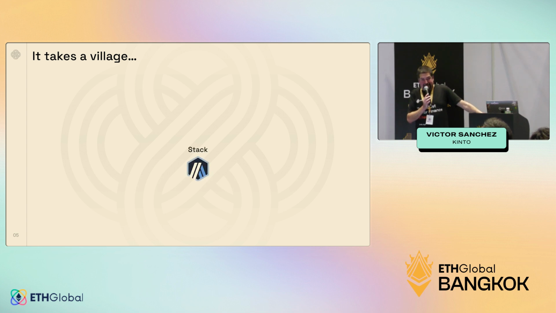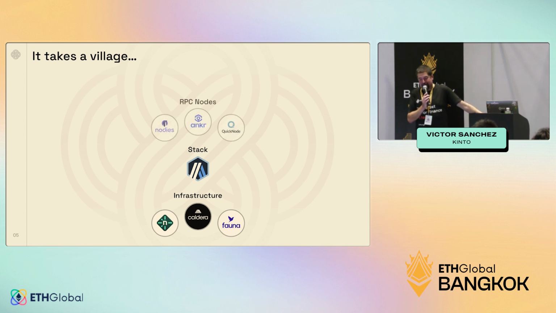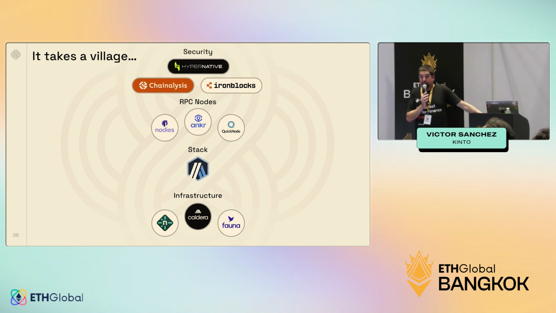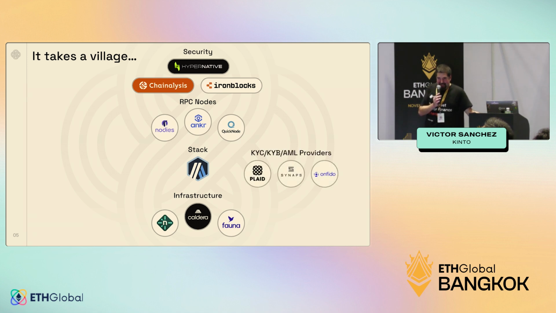You have the stack, Arbitrum. You have the infrastructure. Caldera is our infrastructure, our chain as a service. You have things like Netlify for the website. You have Fauna for the things that we cannot put anywhere else. You have RPC nodes like Nodis, Anchor, and QuickNode that give you global access wherever you are with a fraction of a second. You have security with Hypernatives, Chainalysis, Ironblocks. You have KYC, KYB, and AML providers integrated in this chain.